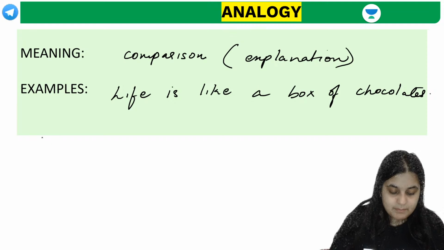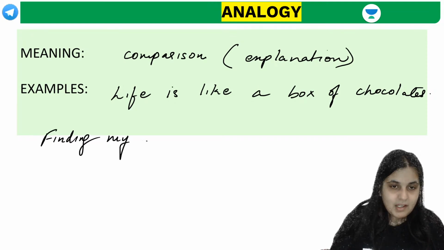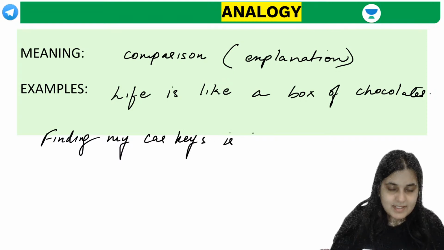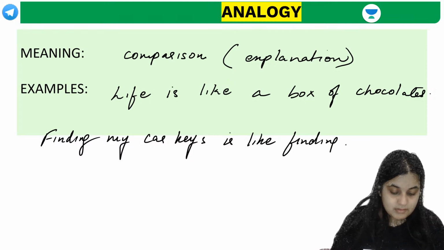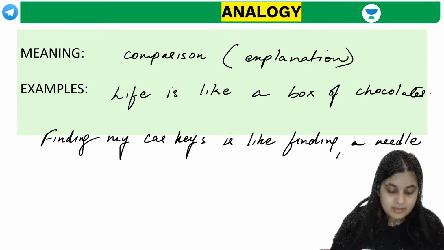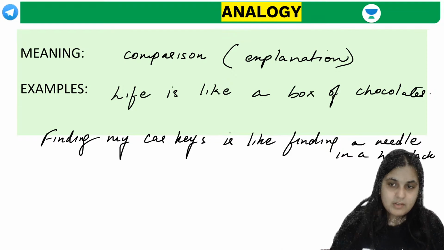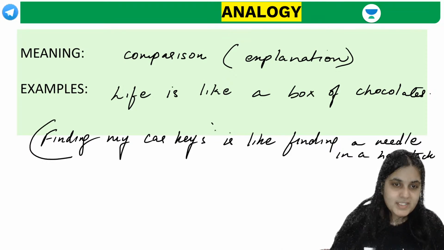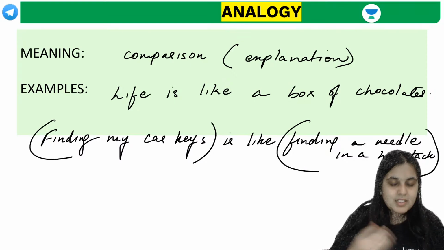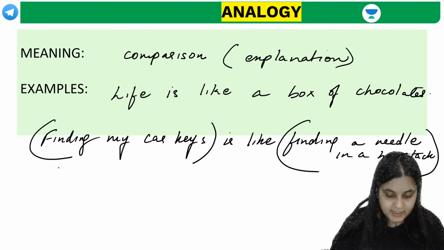Okay, let's look at examples of all three. If I say finding my car keys is like finding a needle in a haystack, this is an analogy. You're equating finding your car keys to finding a needle in a haystack. It basically means that it's very difficult to find.